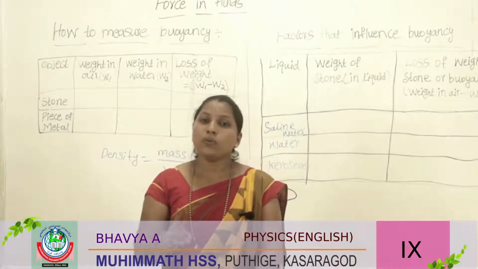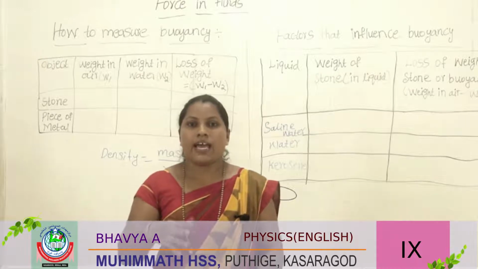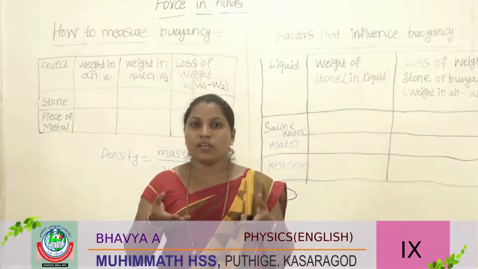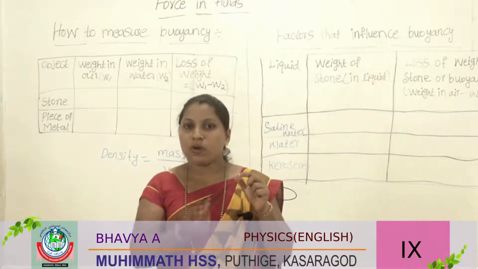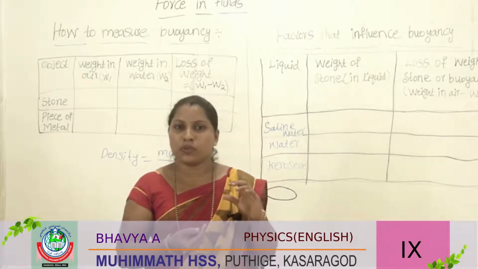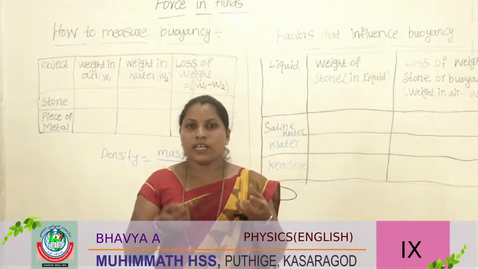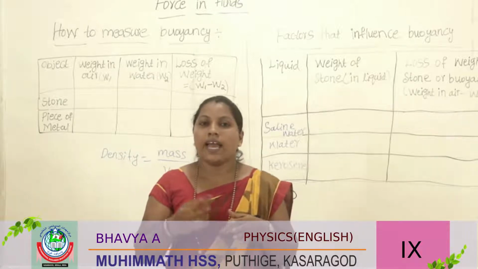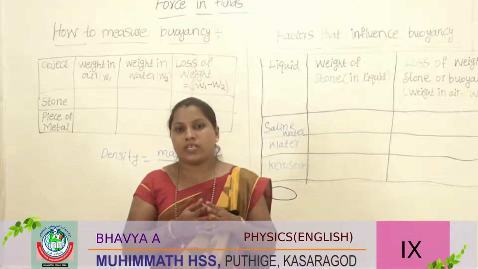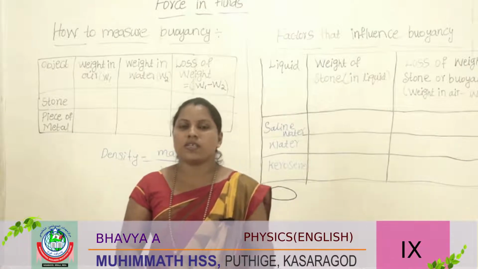Next, there are two forces applying. One is the force we apply, and another is the upward force the water applies. One is the weight of the body, which applies force in the downward direction. Why do all objects apply force downward? Because of gravitational force, no? So the weight of the body acts downward, and another force acts in the upward direction. Which force? That force is buoyancy.